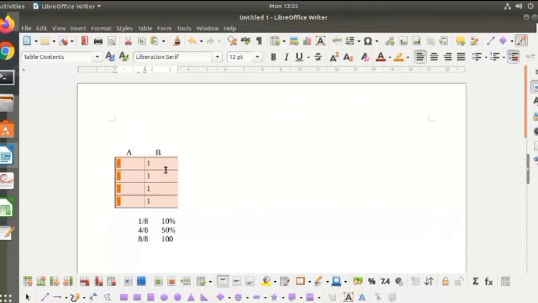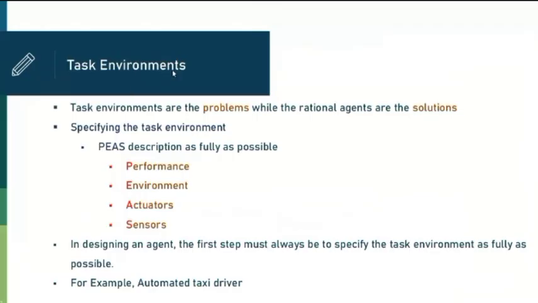So for example, when it's exam time, in offline mode you need to reach the college and sit in a particular room, and there is one examiner who will perform the monitoring. So attempting an exam in a classroom is an environment. A student can be considered as the agent, and the room in which the student is giving the exam is considered as the atmosphere, the environment, and that is called the task environment. Task environments are the problems, while the rational agents are the solution.